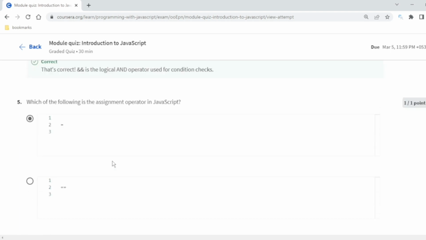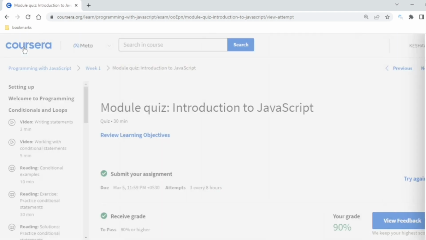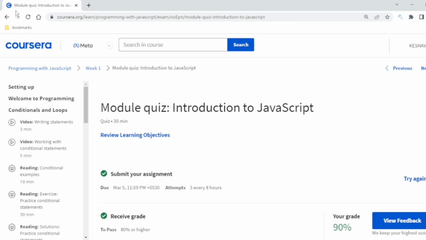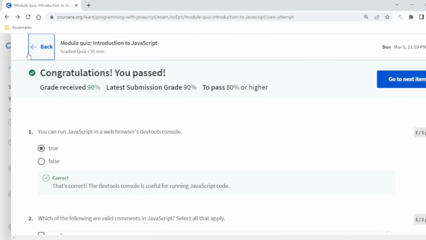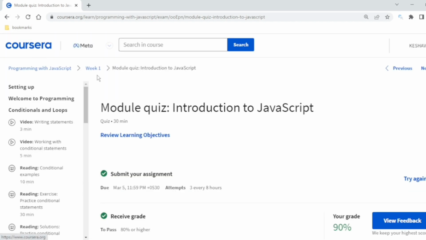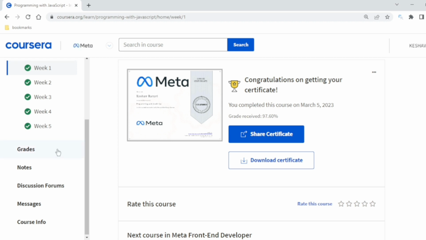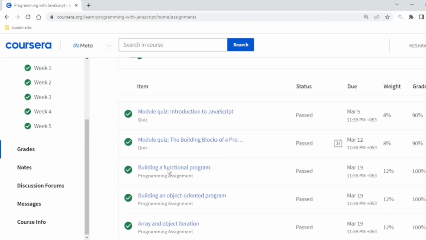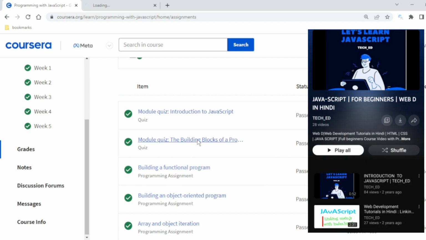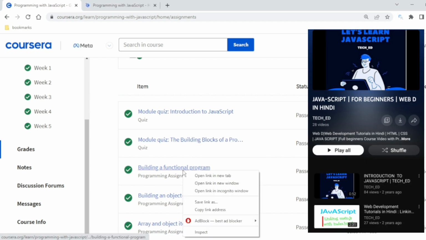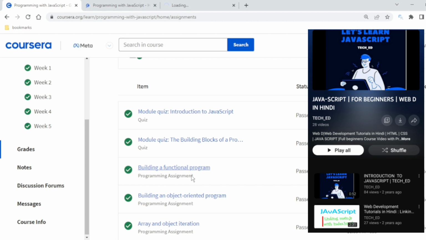So these are the 10 questions. Let's come back to the graded assignment again. Hope you understand that it was that easy. Let me go back to the graded assignment again. I would recommend that if you already know JavaScript, it is better to brush up first. That is a good thing.